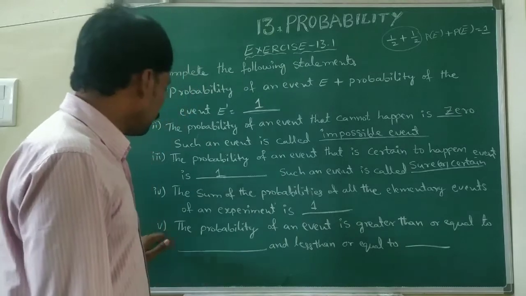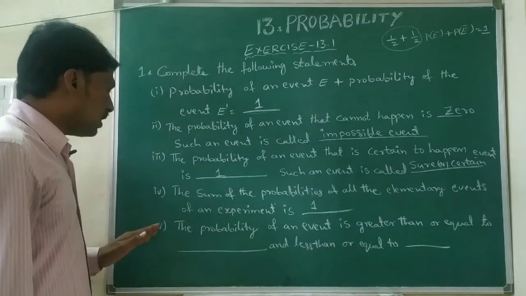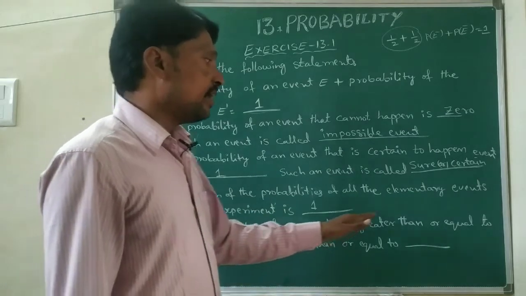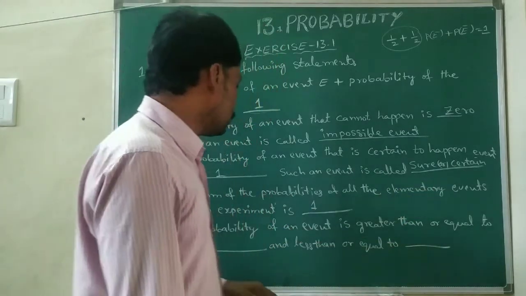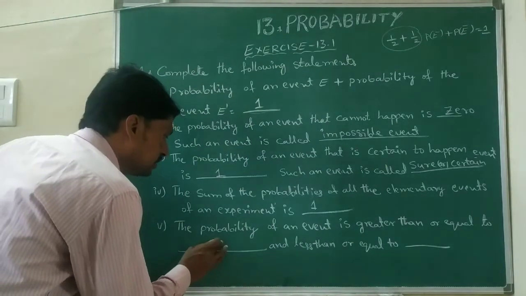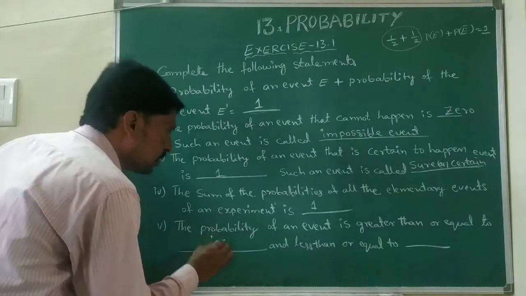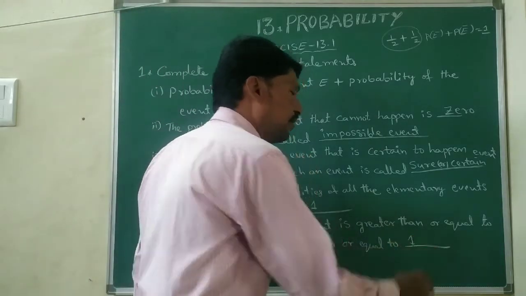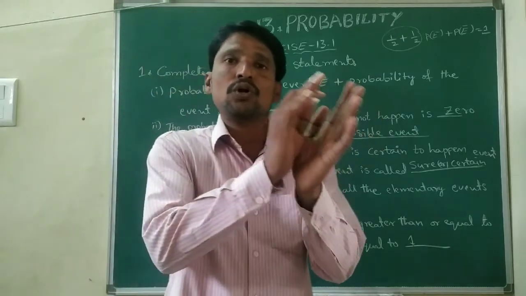Next, fifth one, the last one in the first bit. The probability of an event is greater than or equal to 0 and less than or equal to 1. The probability always lies between 0 and 1.